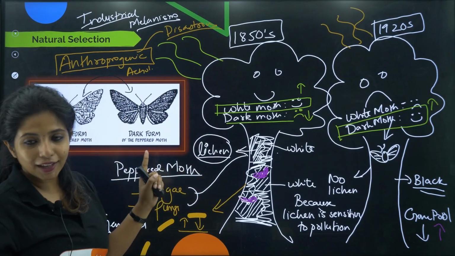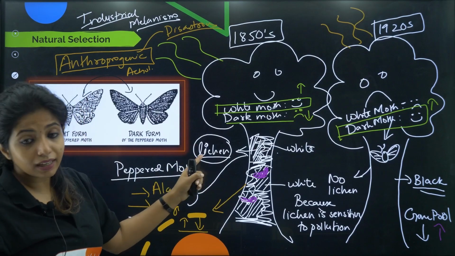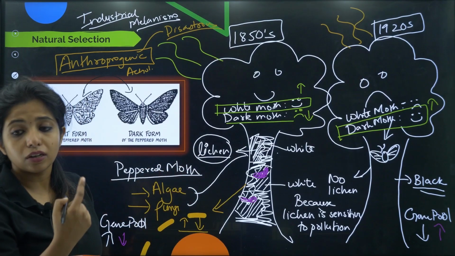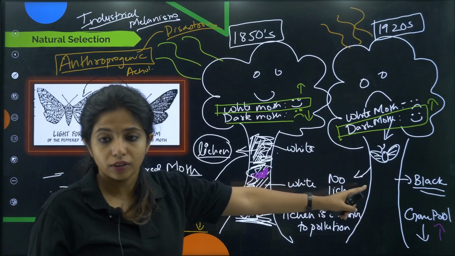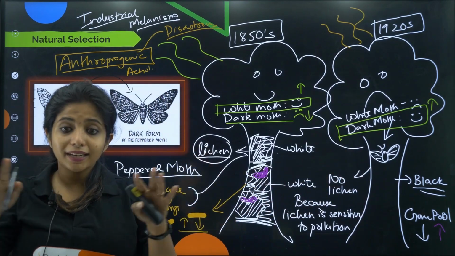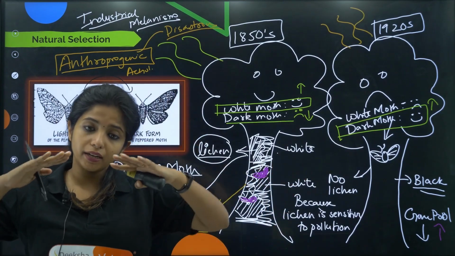So will you remember the dark and the light forms and who survived and who didn't survive? Please remember, children, one more thing: lichen is an indicator of pollution, which is why it was not able to survive over here. If you do not have too much pollution in an area, you will find lichen growth. If there is too much pollution, you will find that lichen is not growing.